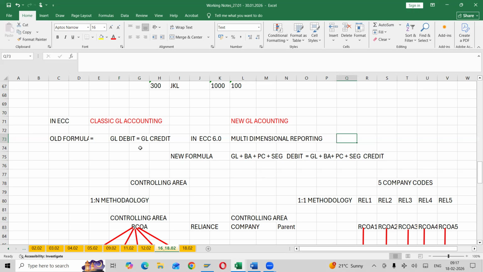Clear? Till here, in classic GL accounting, profit center was in the CO module. But in ECC 6, some part of profit center has moved to the S4HANA FI module. Remember that. Then the formula got completely changed, and it is the most successful thing in the SAP product.